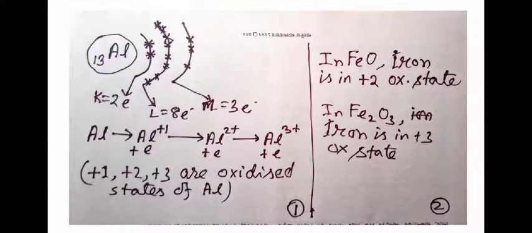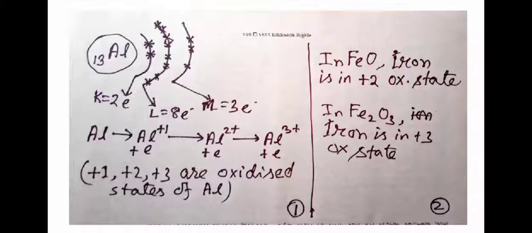Now look at the right part of the screen. Iron has two oxides. Iron, when it reacts with oxygen, can form two types of compounds. First we can have ferrous oxide, FeO, then we can have ferric oxide, Fe2O3. In the case of ferrous oxide FeO, the oxidation state of iron is +2. This means when the compound is formed, the iron atom has lost 2 electrons, which were ultimately gained by the oxygen atom. So Fe+2, oxygen -2, it becomes a bond, a compound is formed.